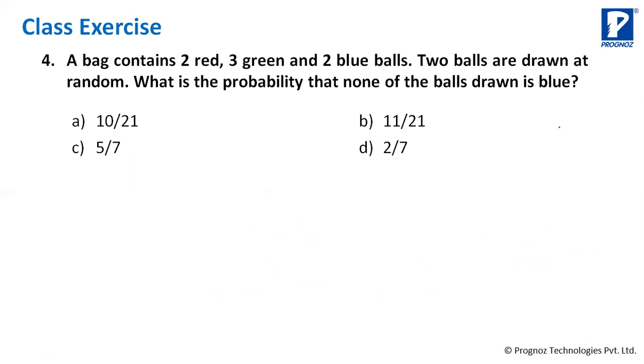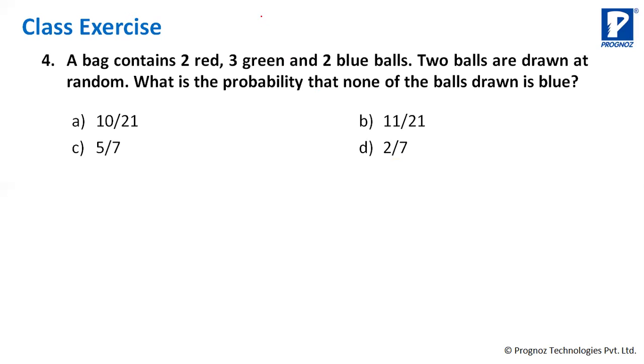अब ये थोड़ा सा उल्टा पूछ रहा है. It is not that what is the probability of getting blue. It is not getting blue. So this is same as, जो बोल रहा है, what is the probability that none of the balls drawn is blue, which is same as saying what is the probability of getting either green or red ball. Not getting blue is same as getting either red or green.